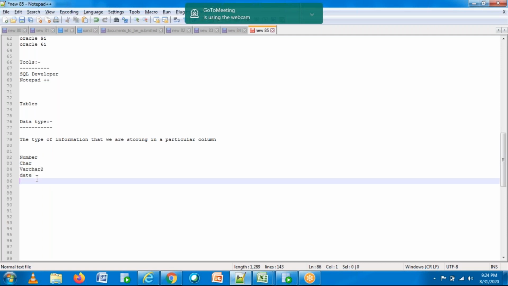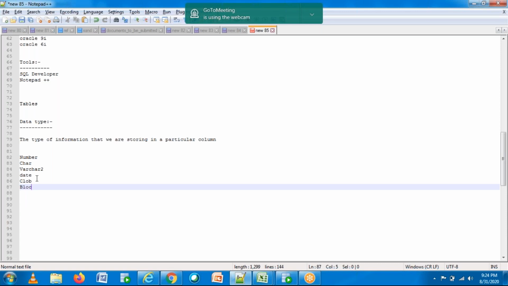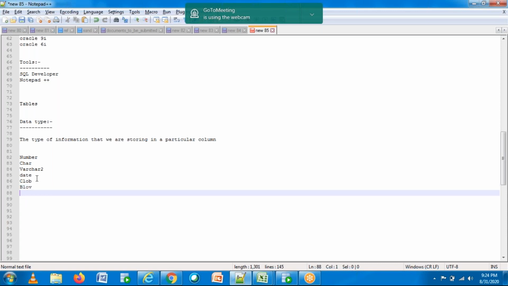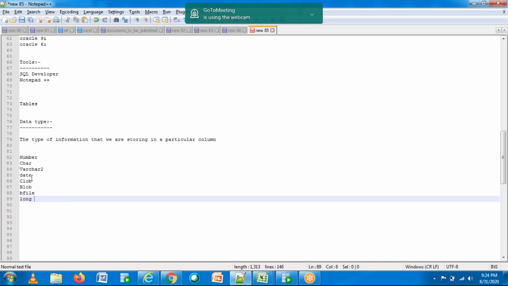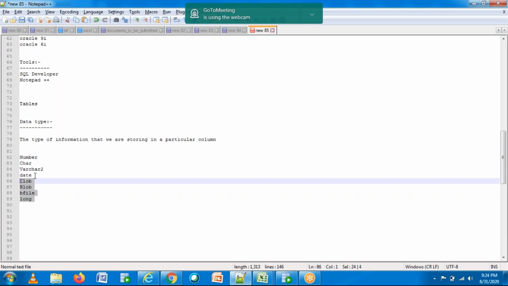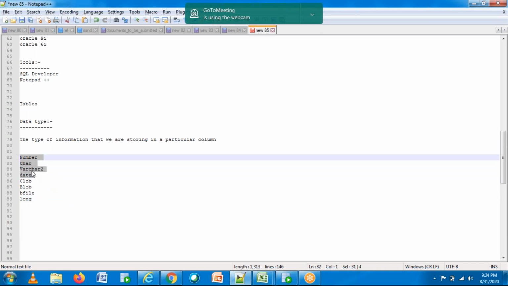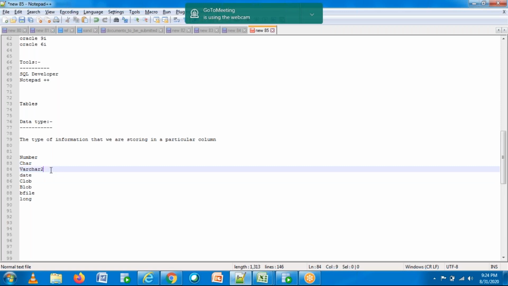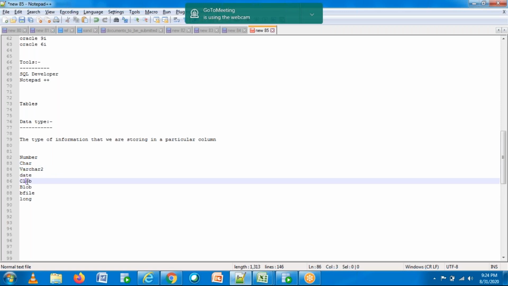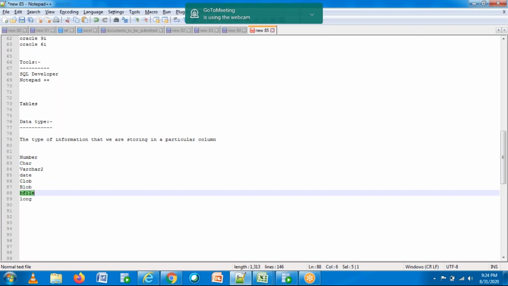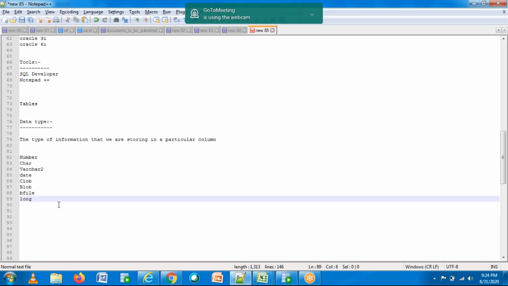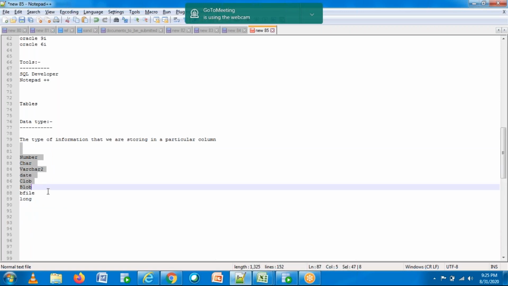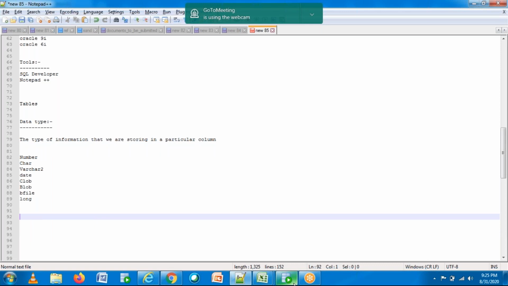We have many other data types. We have clob, blob, bfile, long. Anyways, we have different data types, but our main concentration is on these four. Generally, clob is also character information, but varchar2 has a limit. Once it reaches 4,000, we'll go for clob. The bfile will be used to store images. Okay, that's fine. So these are the different data types in Oracle.